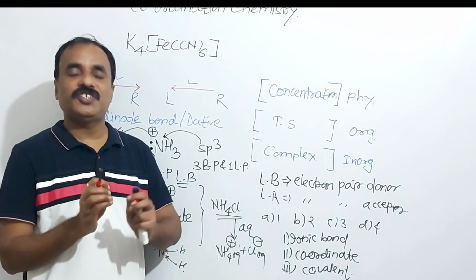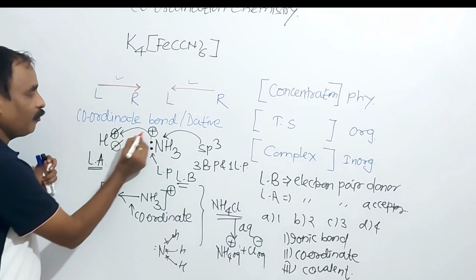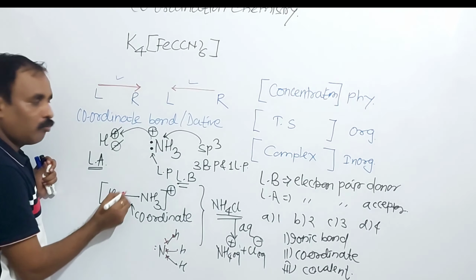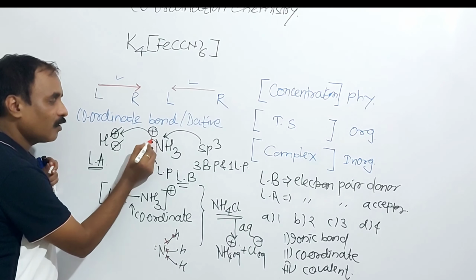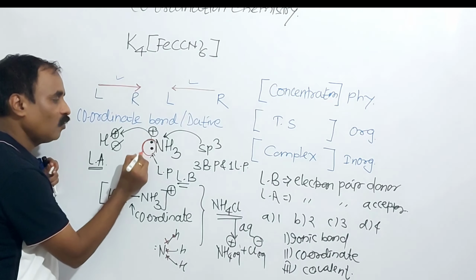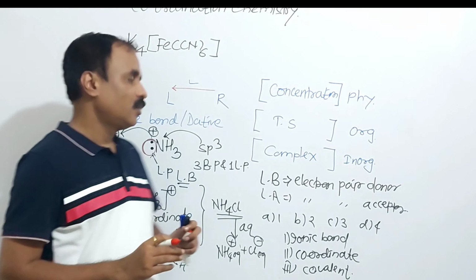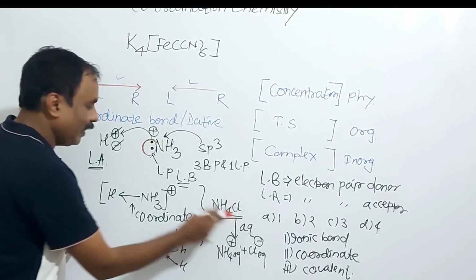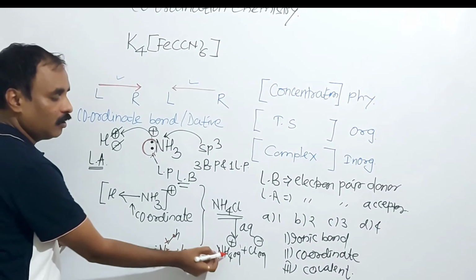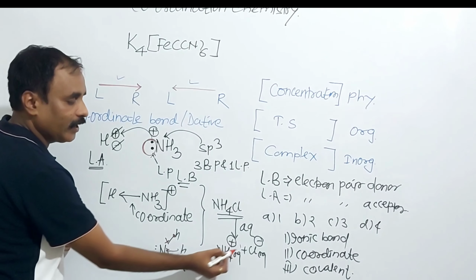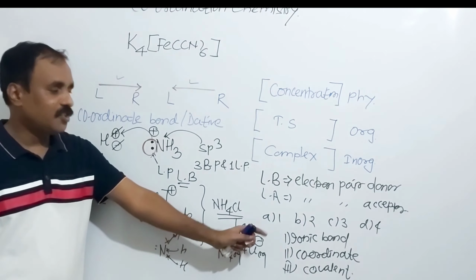Coordinate bond means unequal sharing of electrons. Here the bonding pair electrons are donated by only the nitrogen atom, shared by only one atom. And the ionic bond is the electrostatic force of attraction between cation and anion.